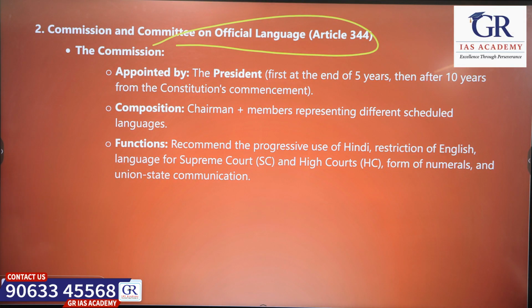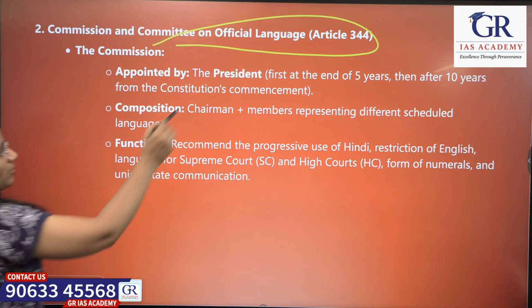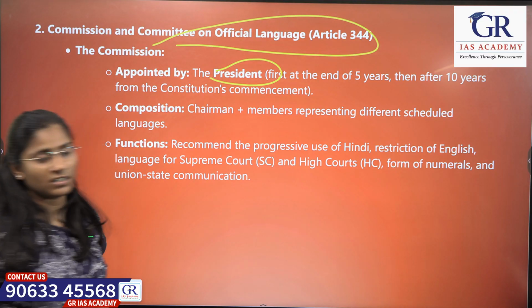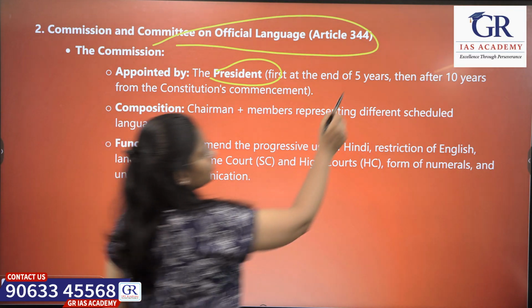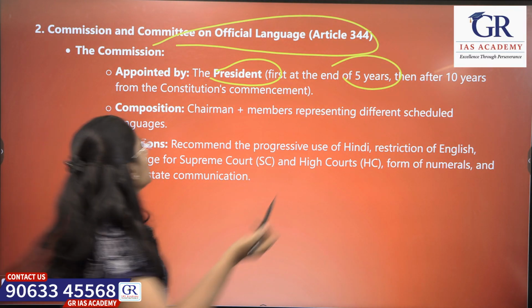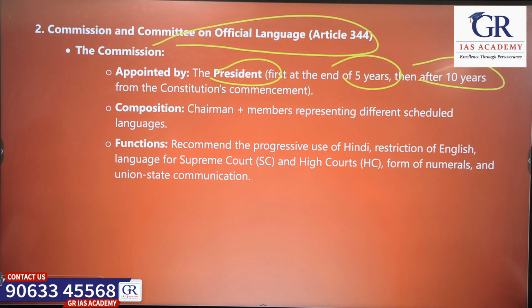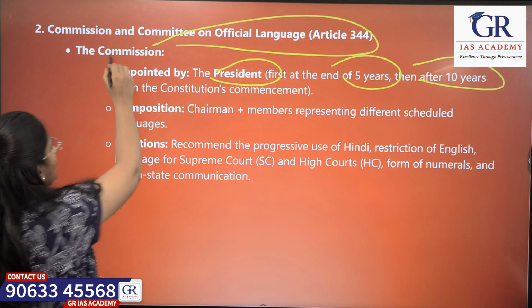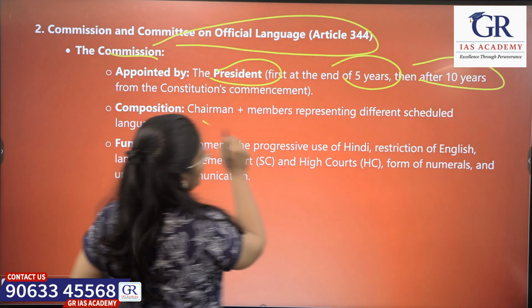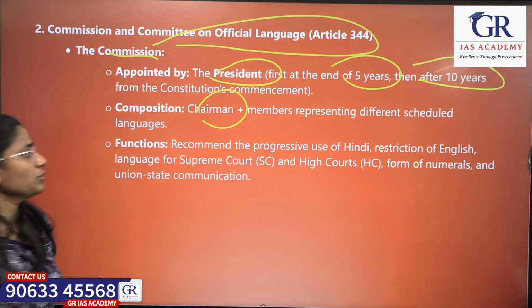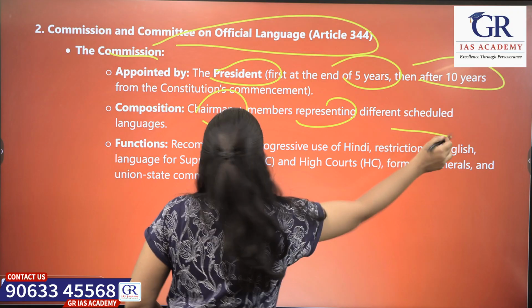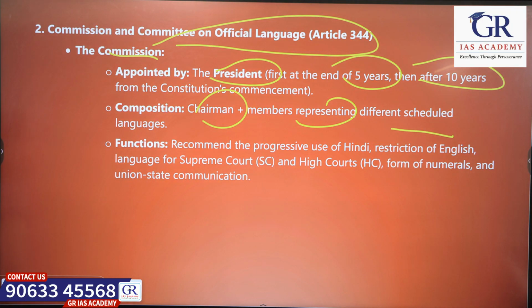So let's see the commission. The commission is appointed by the president initially at the end of 5 years, then after 10 years from the commencement of the Indian constitution. So who are the members of this commission? A chairman and a few other members from different scheduled languages. So there are many languages in India. What are the functions of the commission?